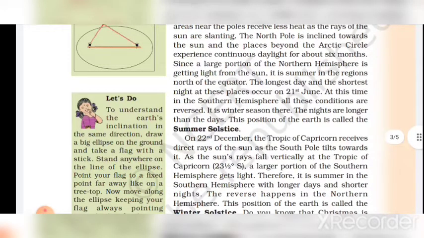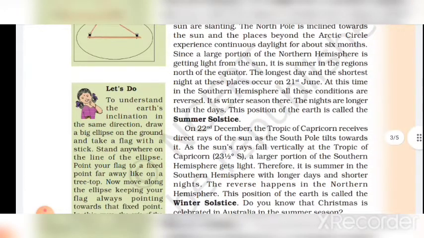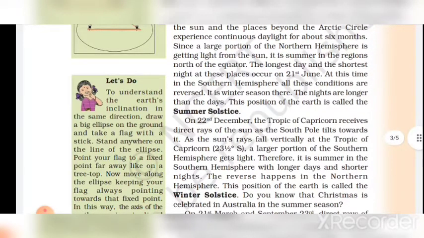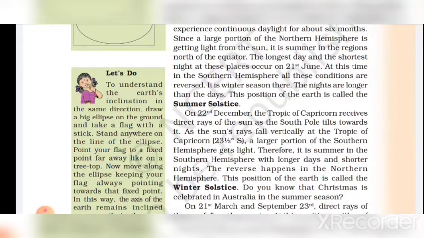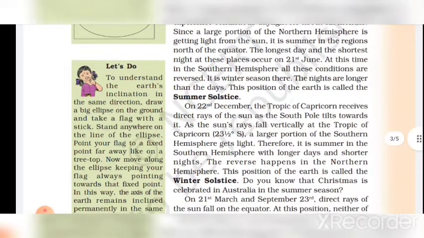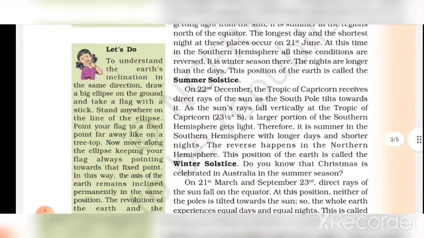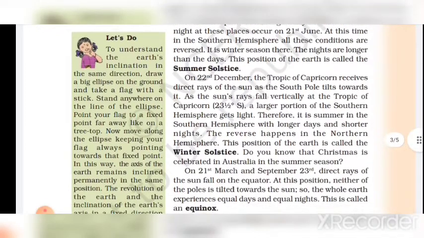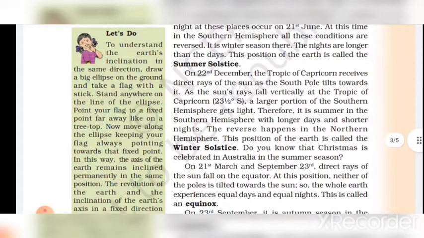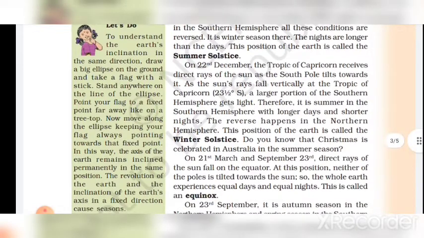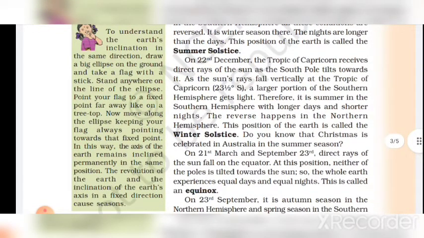The North Pole is inclined toward the sun, and the places beyond the Arctic Circle experience continuous daylight for 6 months. Since a large portion of the northern hemisphere is getting light from the sun, it is summer in the region north of the equator. The longest day and the shortest night at these places occur on 21st June. At this time in the southern hemisphere, all these conditions are reversed. It is winter season there, and the nights are longer than the days.